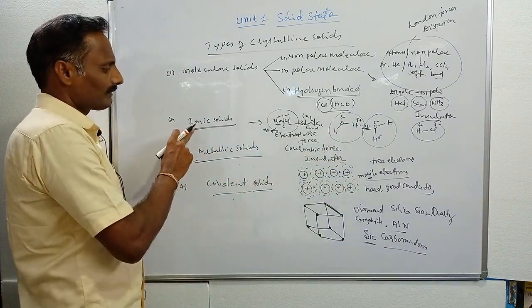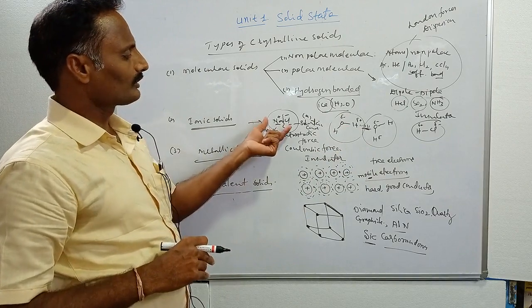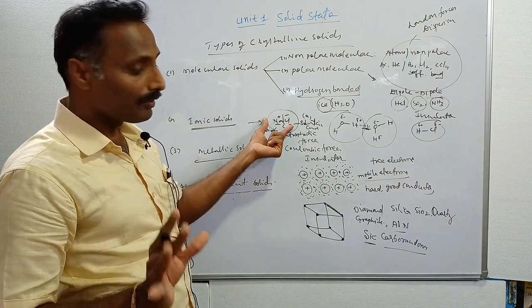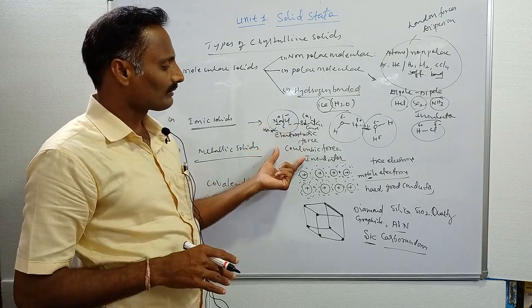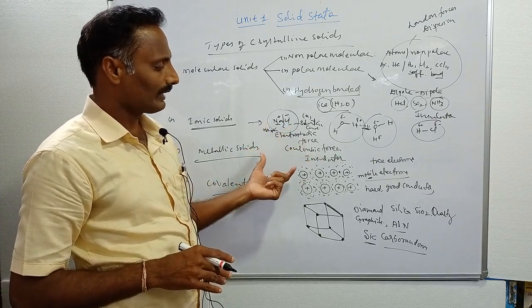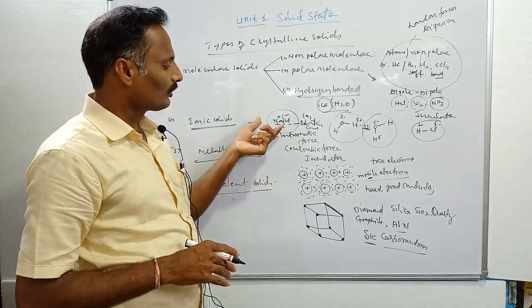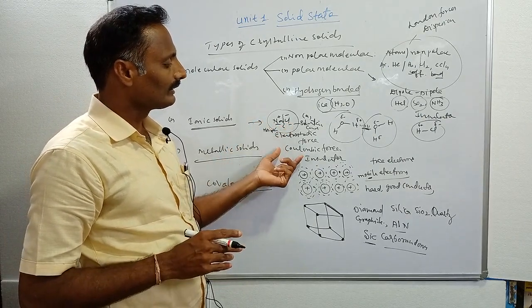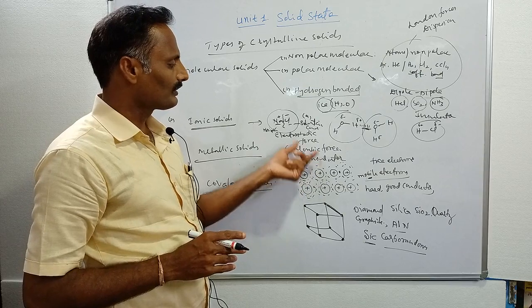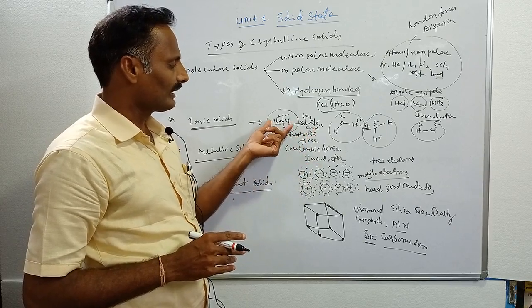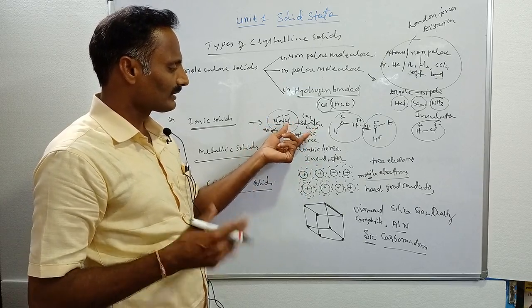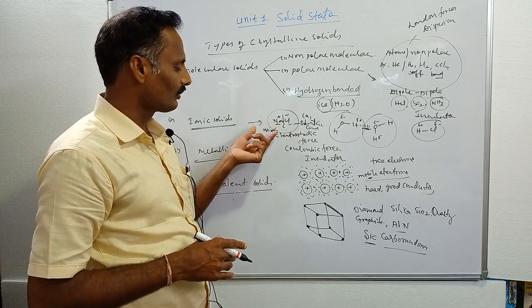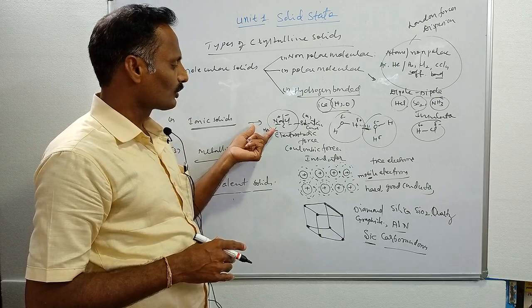Then in ionic solids, the constituent particles are cations and anions, held together by electrostatic force of attraction, or Coulombic force of attraction. In the solid state, these ionic solids do not have free ions, that's why they act as insulators. But in aqueous solution or molten state, they have free ions and act as good conductors. Due to electrostatic force of attraction, these solids are hard and also brittle in nature.